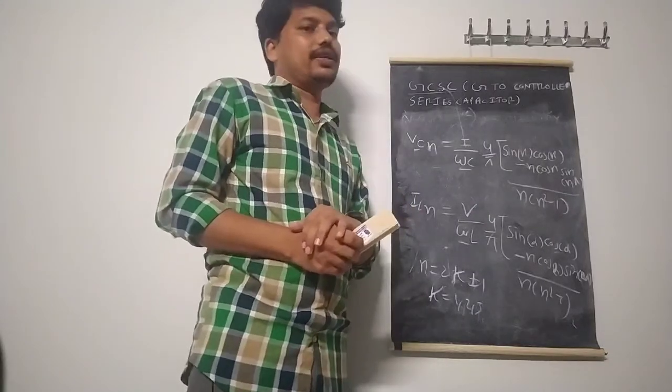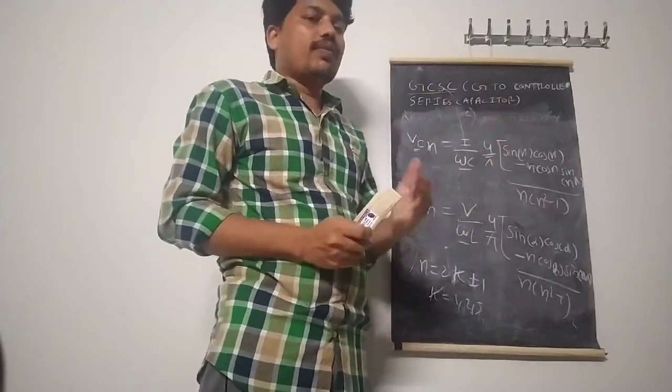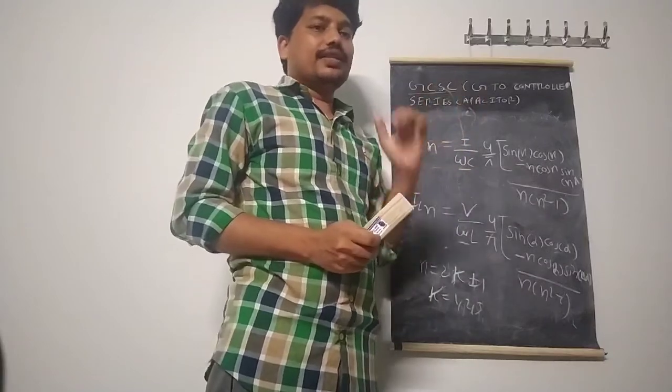In order to eliminate that, we go for several methods like a sequential control of GCSC or a multi-phase system, or otherwise we can use a delta connected GCSC system.